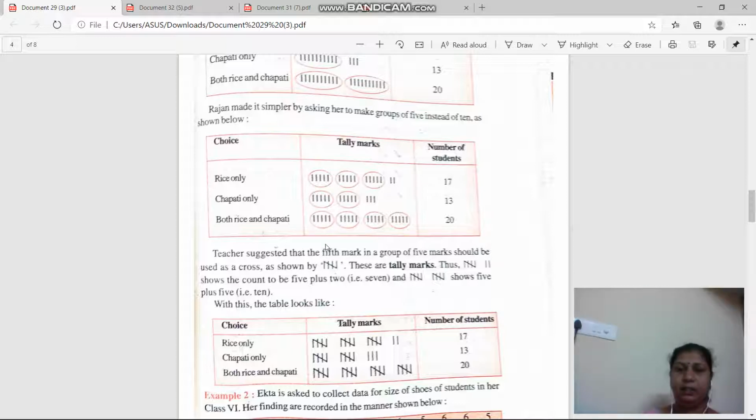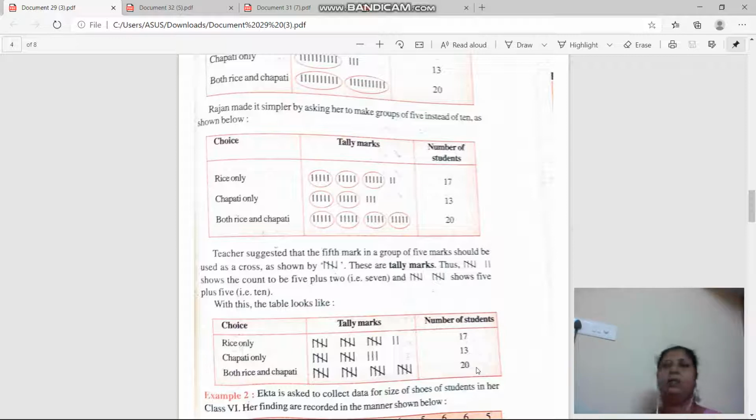Instead of making a circle, what he had made is this: four lines we have done. After 4 lines, we do not draw a fifth line, we make it a slanting line, and it becomes a group of 5. Get it? So we can count easily: 5, 5, 5, 5 and 3 is 15, and this 2, 17. Here also 5, 5, 3, that is 13. 5 plus 5 is 10, 10 plus 5 is 15, and 15 plus 5 is 20. Get it? This is the data organization.